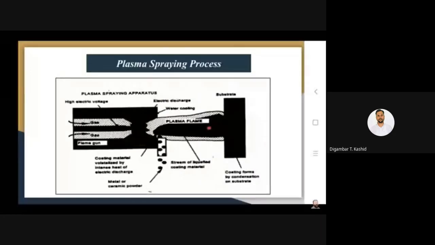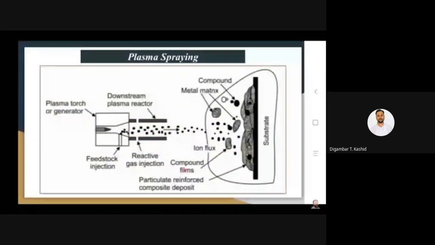So a little bit of advancement of plasma spraying is reactive plasma spraying. When you are interested in having a metal matrix composite coating or any ceramic coating, you can take the metal precursor powder, and you can also flow nitrogen as the reactive gas.